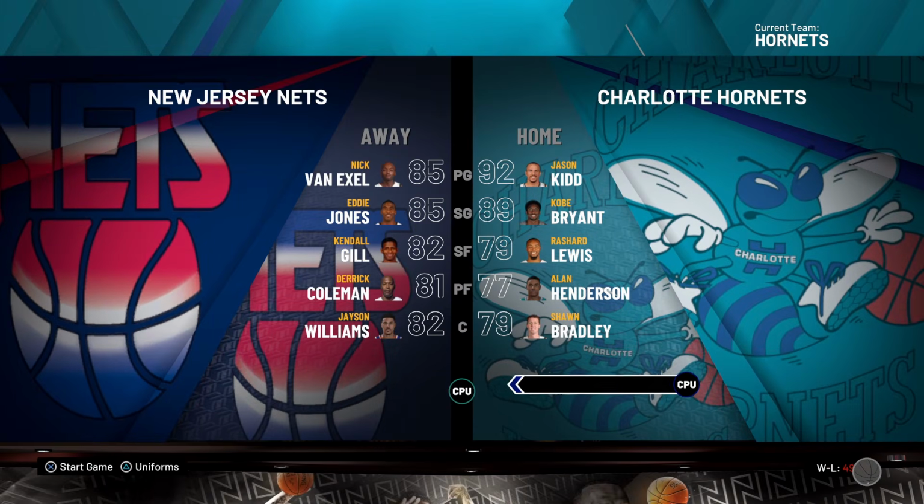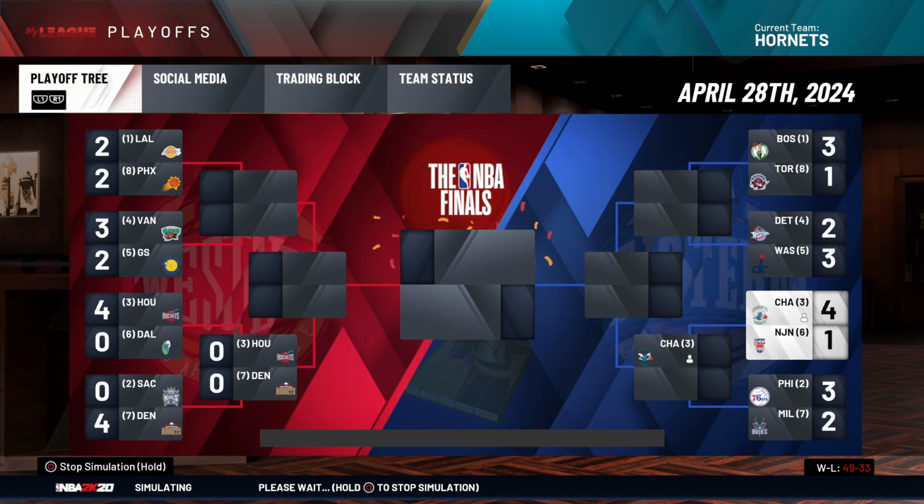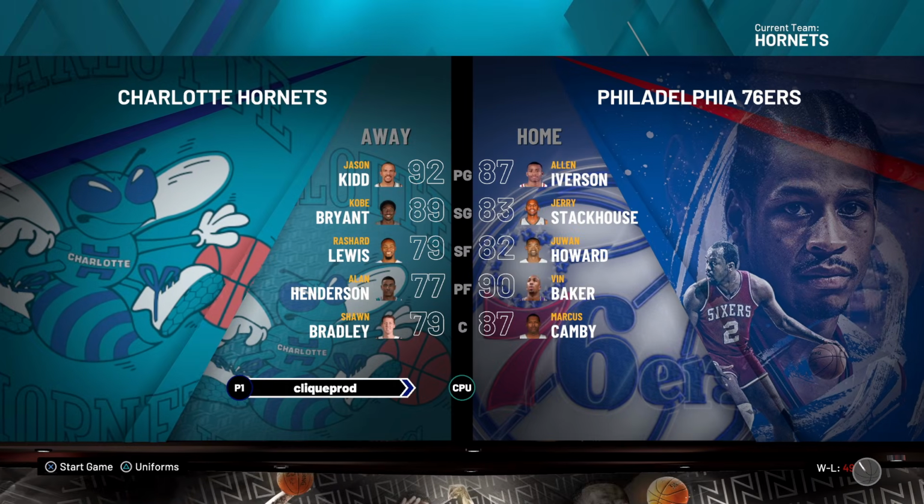We have the third seeding. It's the Nets, who I think just made the finals like last year. Kendall Gill, hello, Eddie Jones. All Kobe teammates that should have Eddie Jones and Keith Van. Okay, here we go. First round, and we win 4-1. Finally, we got past it for the first time in a couple years.